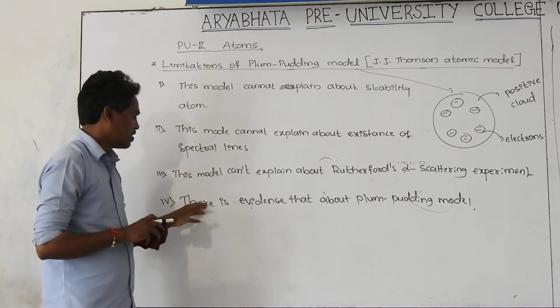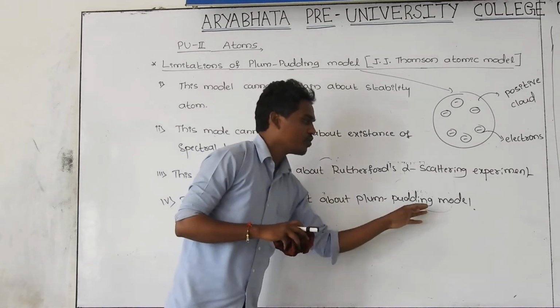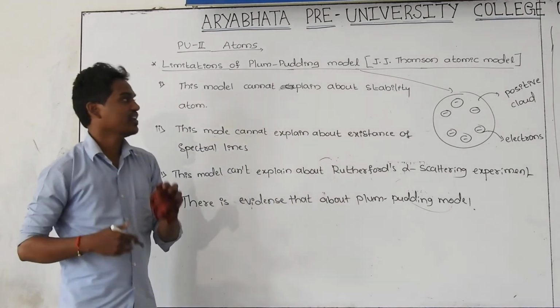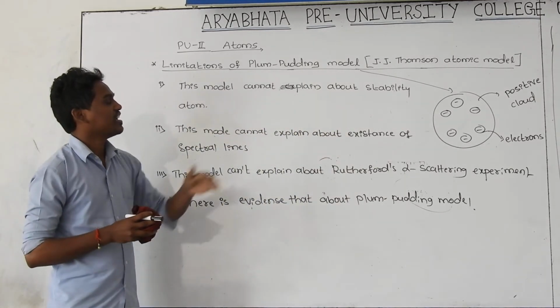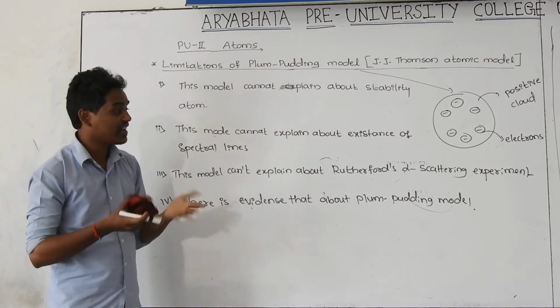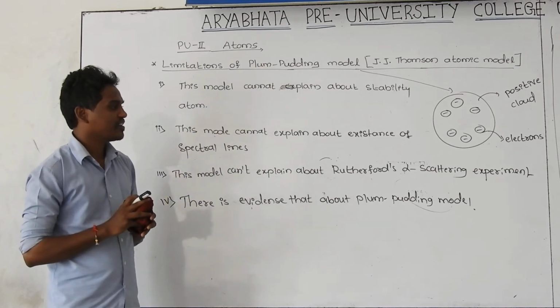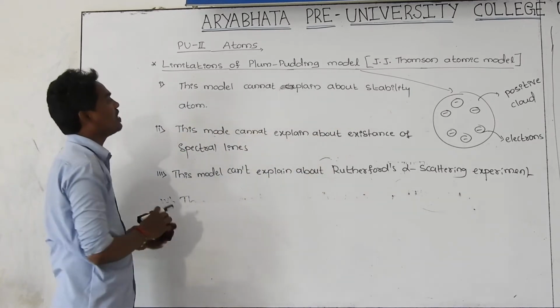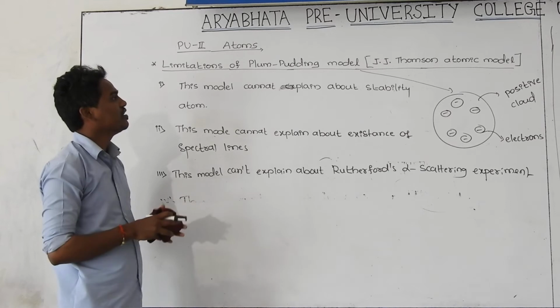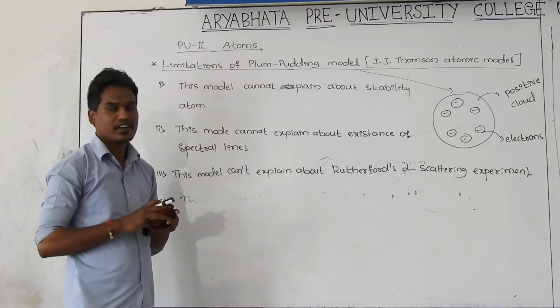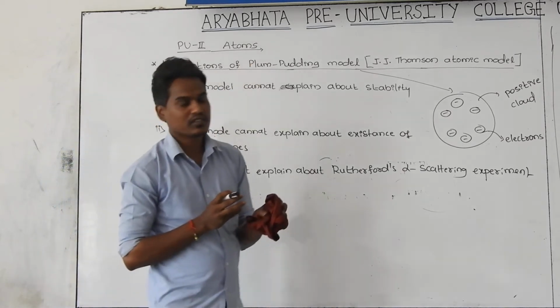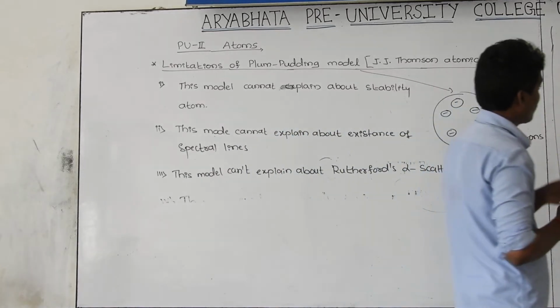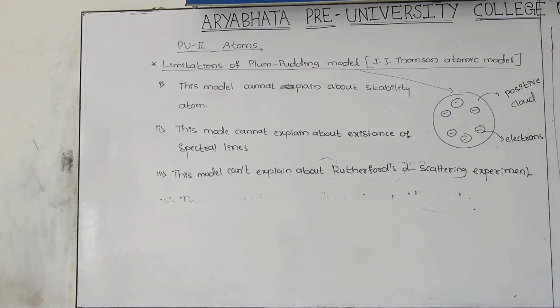And there is no evidence that he really explained or experimentally did that experiment. That's why you remember these three. These three are the important limitations, that is, drawbacks of the plum pudding model. And next we will see the concept of Rutherford's alpha scattering experiment.